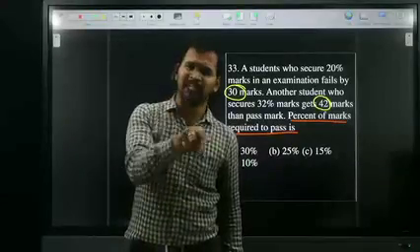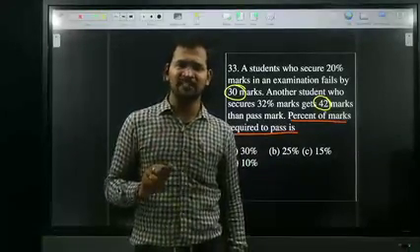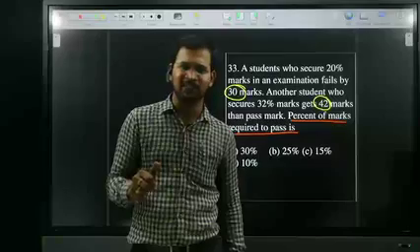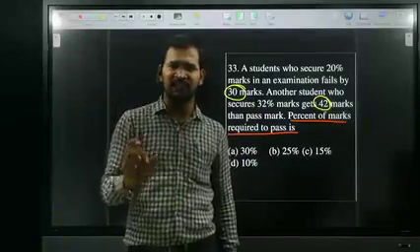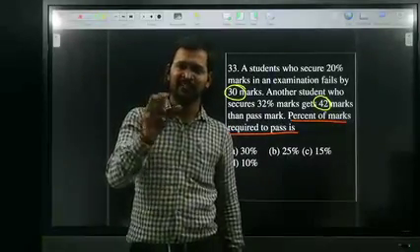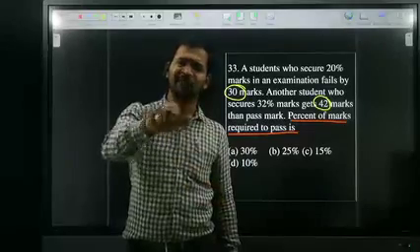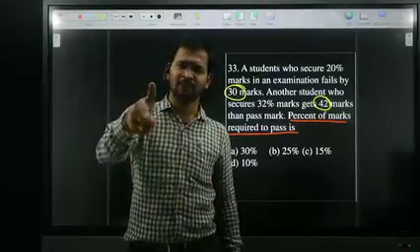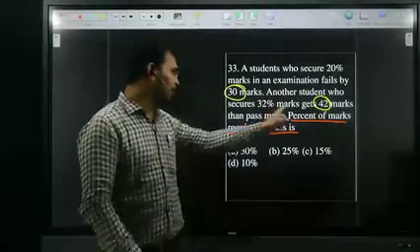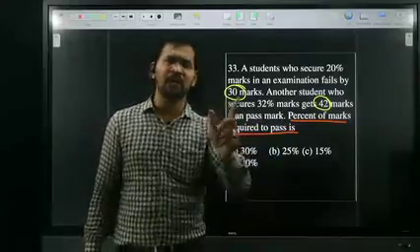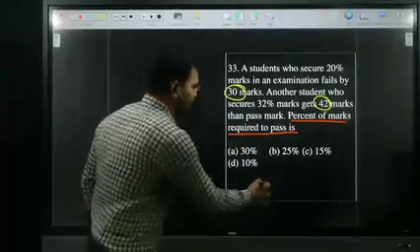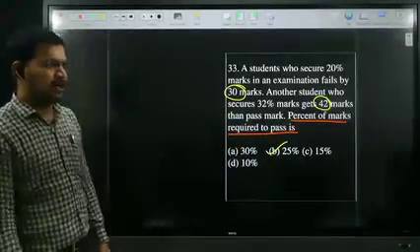First student got 20%, failed the exam by 30 marks. 30 marks is how much percentage? Every 6 marks is 1%, so 30 marks is 5%. A student already got 20%, failed the exam by 5%. Therefore, percentage of marks required to pass is how much? 25%. So option B is the right answer.